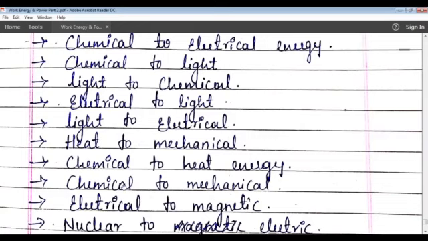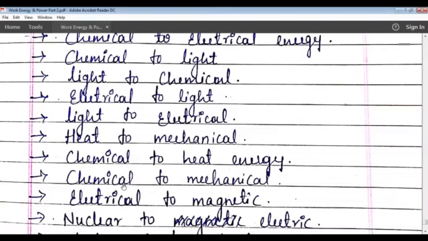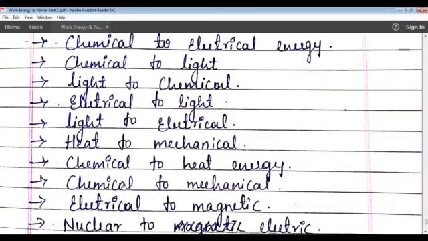Next one, chemical energy to mechanical energy. When we burn fuels like wood, coal, biogas, etc., the chemical energy in these things changes into heat energy.